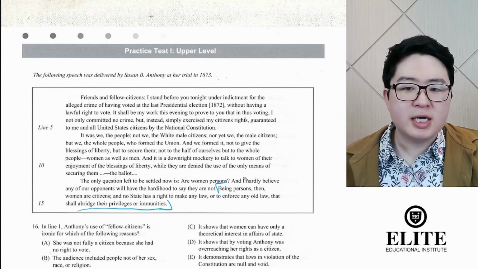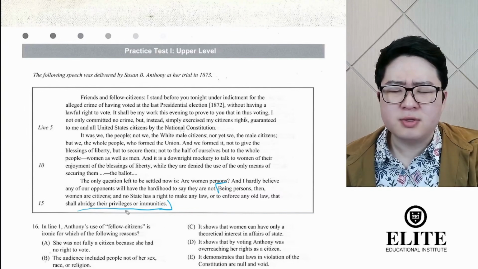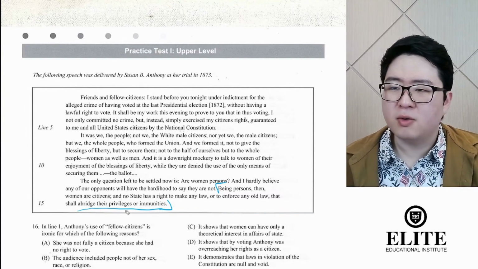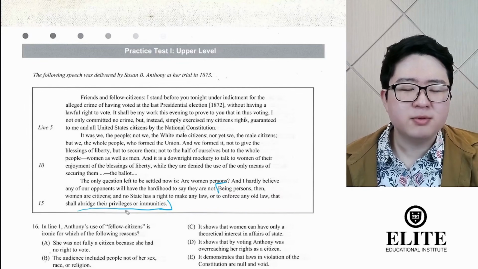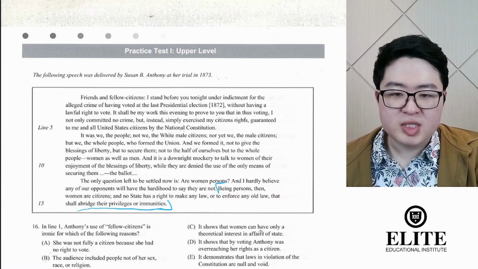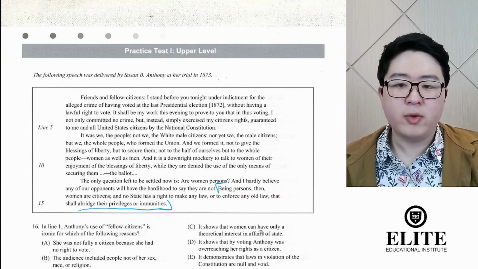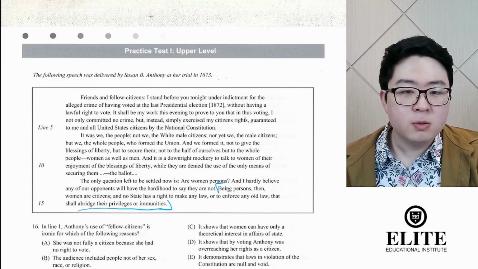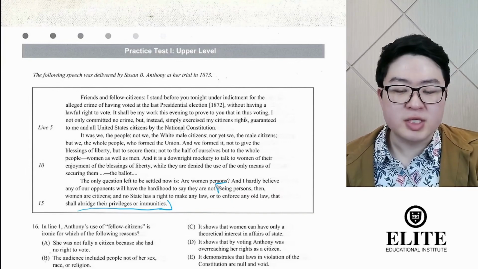And all this is saying is, well, abridge means to sort of get in the way of, or to block, or to remove a right, for example. So she's saying that because women are people and these people are citizens, states can't take away the right to vote from people, and women are included in this definition of people.